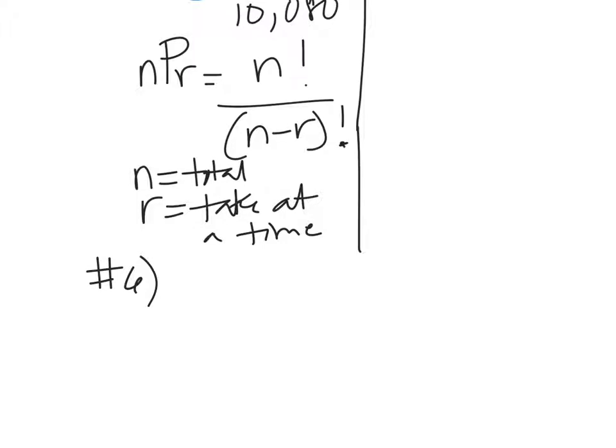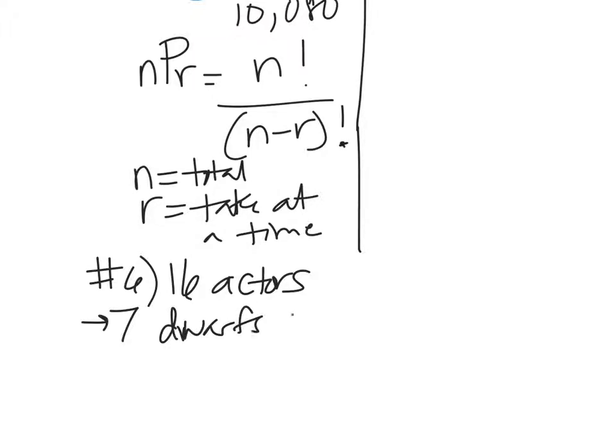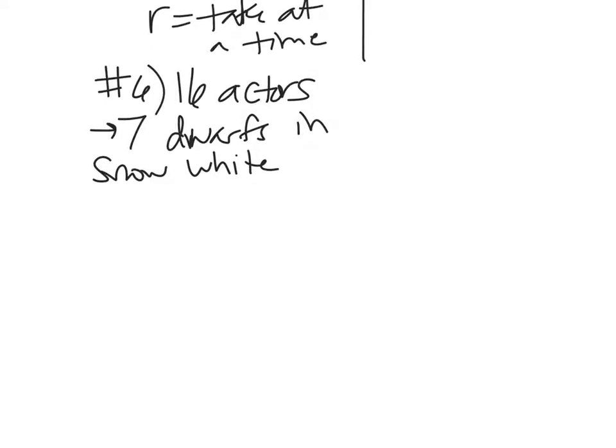Okay, let's say that 16 actors are trying out for these parts, and they're answering a call for the 7 dwarfs in Snow White. Can you say dwarfs nowadays or not? Have you ever seen Snow White? It's kind of creepy that she lives with all those people. Okay. How many ways can the director cast them?